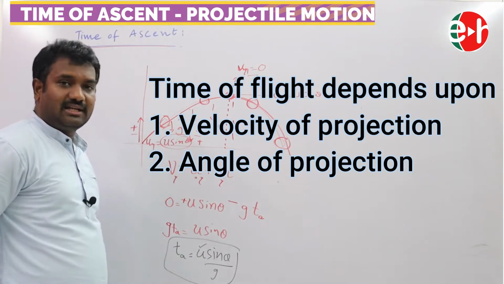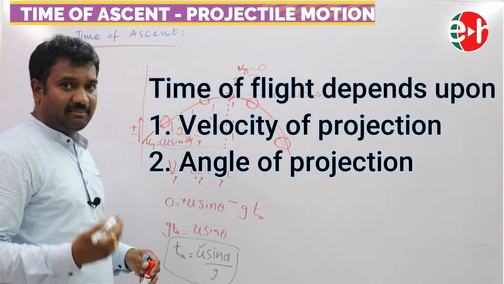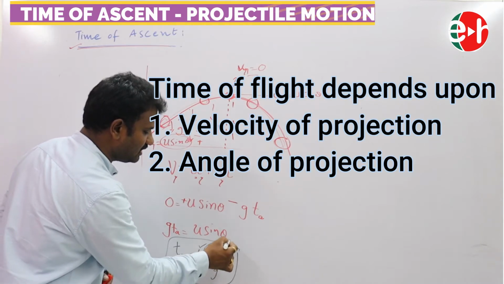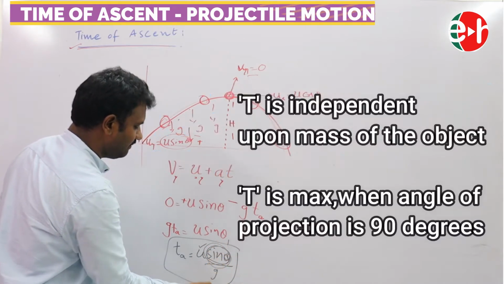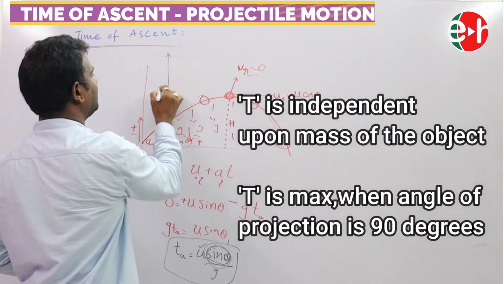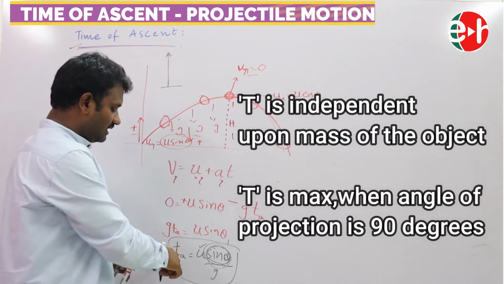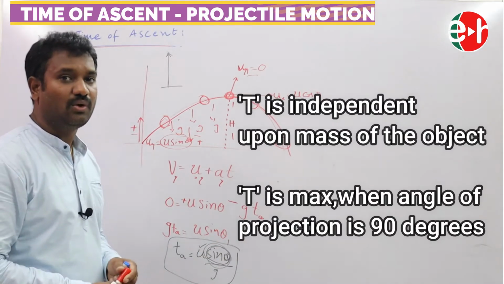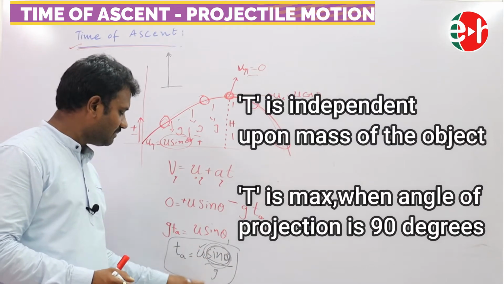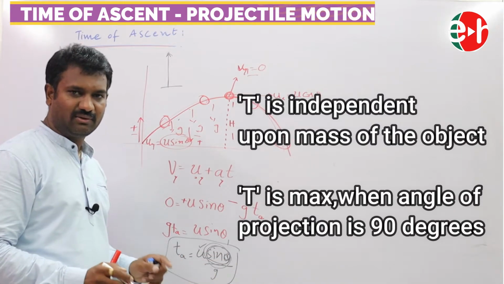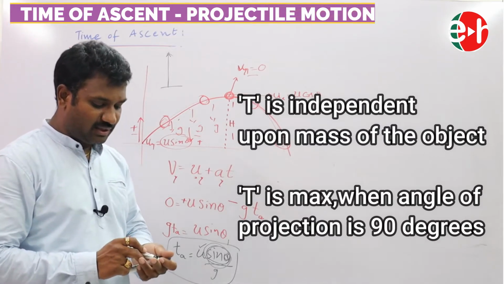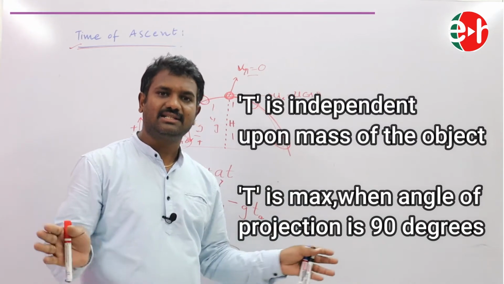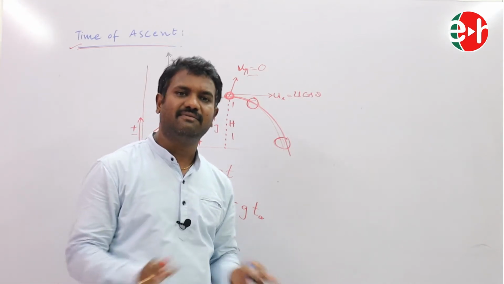When do you think the time of ascent is maximum for a particular velocity? It depends upon sin theta. Its maximum value is 1, that is when theta is equal to 90. Means a body is projected vertically upwards, then the time of ascent is maximum. Does it depend upon mass or any other factors? No. It purely depends upon initial velocity, angle of projection and gravity only. It is independent of the mass of the body. Even if you throw a small or a big stone, if the velocities are the same, the time of ascent will be the same for both.